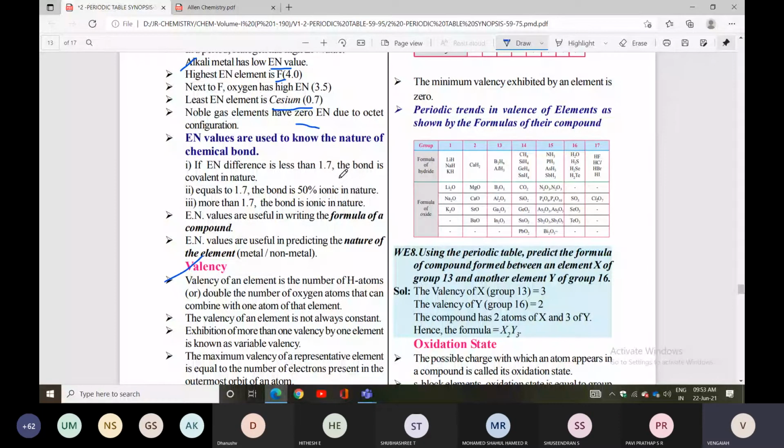See, listen: less than 1.7 is covalent, more than 1.7 is ionic, and equal to 1.7 is 50% ionic, 50% covalent. Important point: electronegativity values are used to know the nature of a chemical bond.